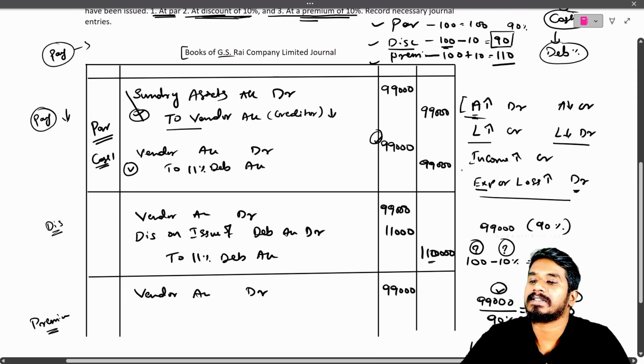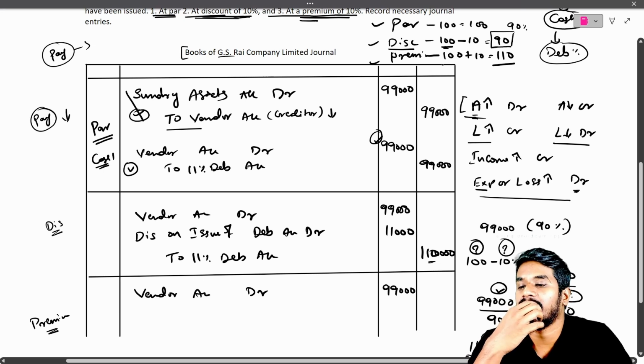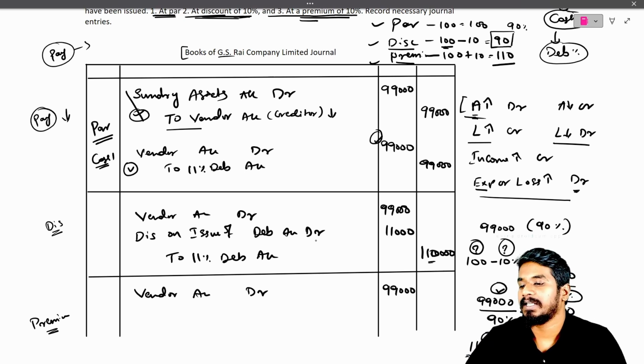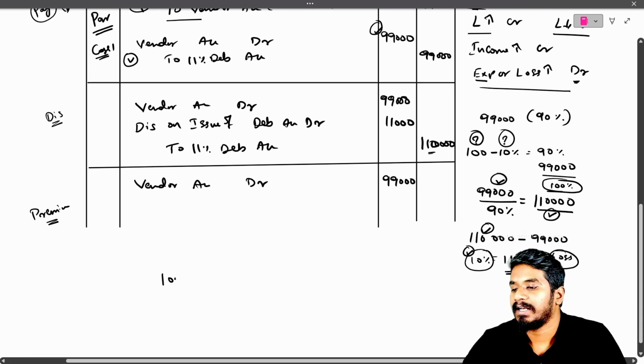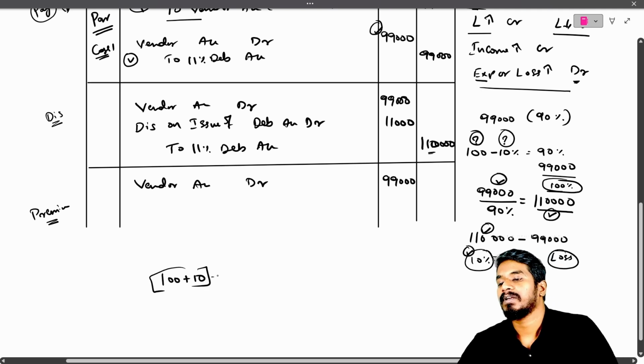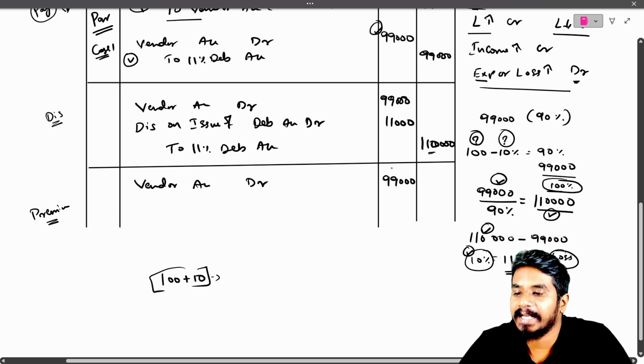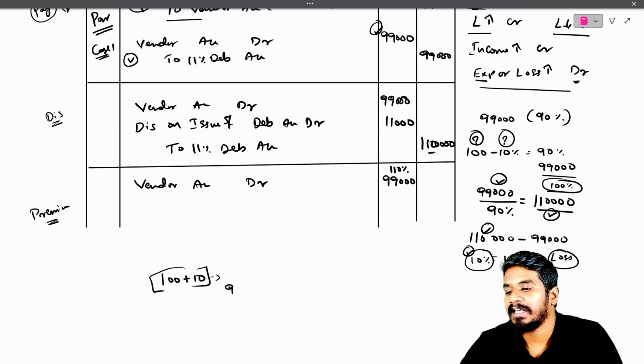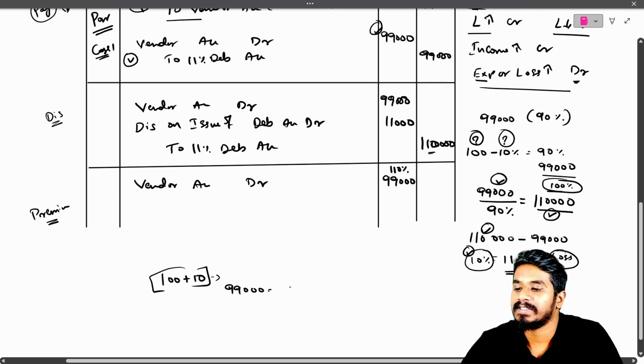But this 99,000, whatever we are paying, is out of the premium, that is 100 rupees plus 10. Which means this 99,000 is 110 percent.